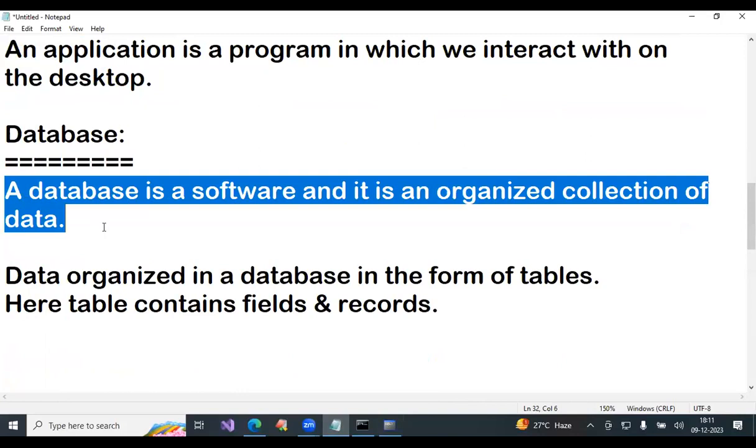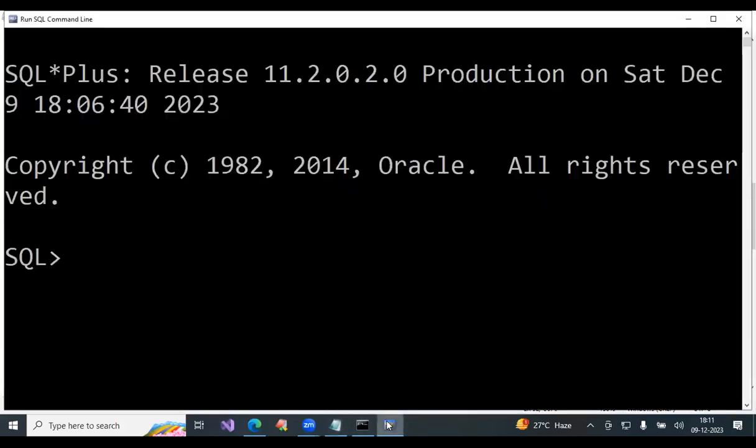Everyone knows, is database front end or back end? Is anybody saying front end? No one is there. Okay. Everyone knows database is a back end. This window, is it front end or back end? Front end. Front end means, is it a database? No, it is not a database.